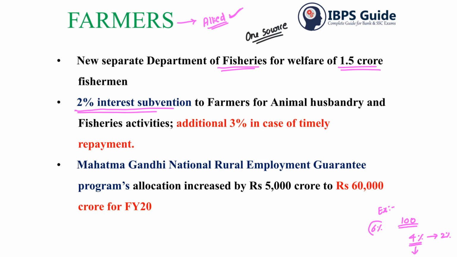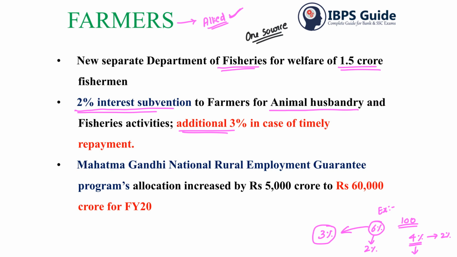So if the interest is around 6%, then 2% will be paid by the government. That stands for interest subvention for farmers for animal husbandry and fisheries activities. They have done this to diversify the income of the farmers, and then an additional 3% is given in case of timely repayment. So if your EMIs or the loan repayment is fine, then for this 6% which we took as an example, 3% will be paid by the government.